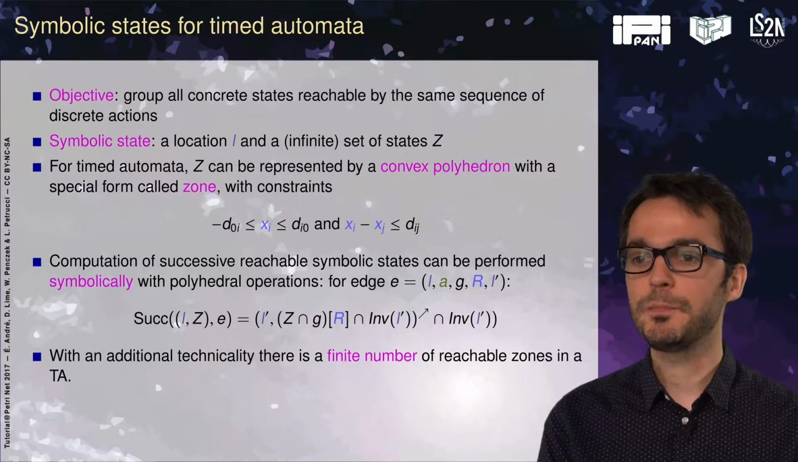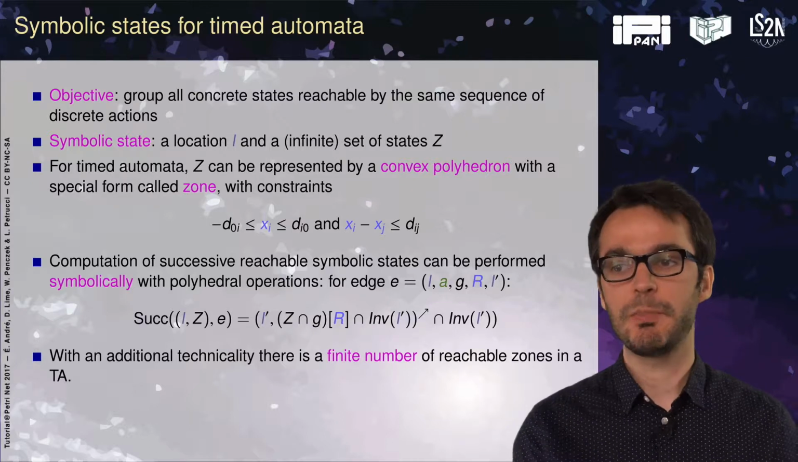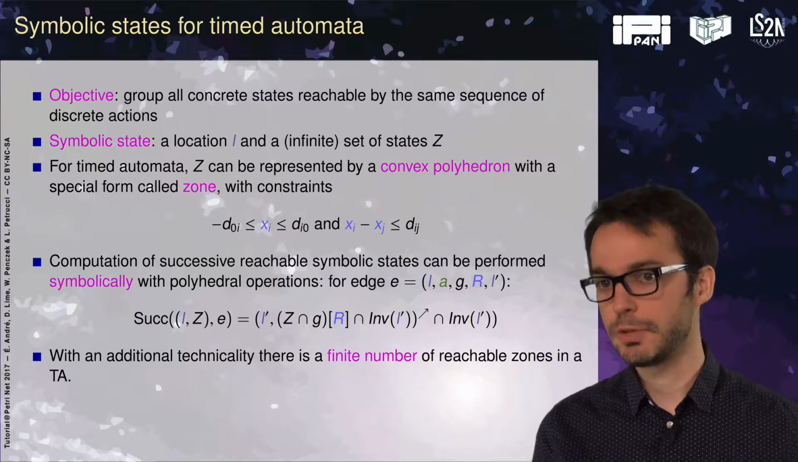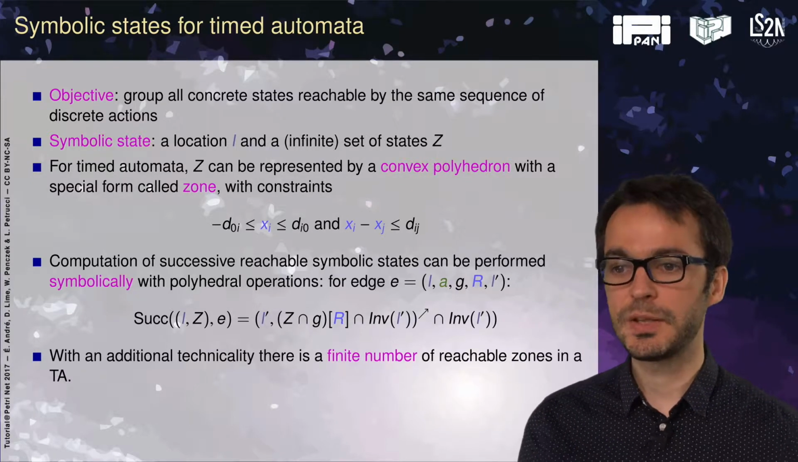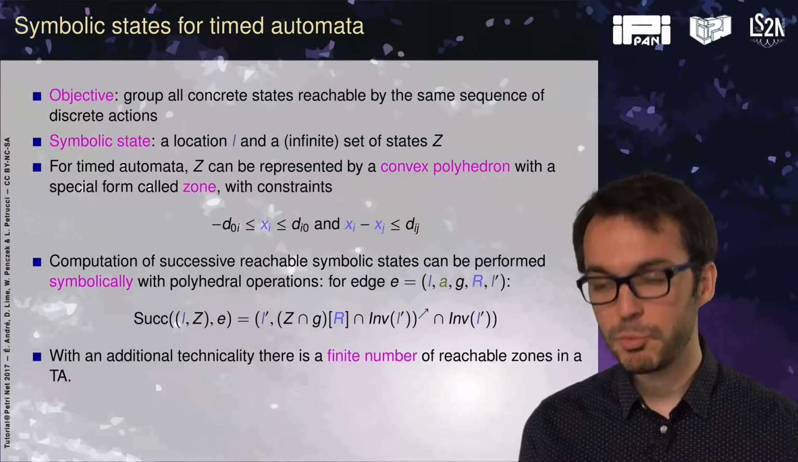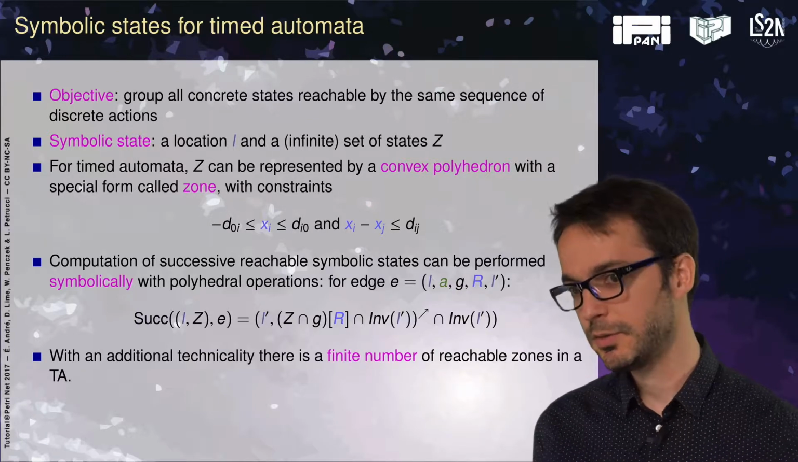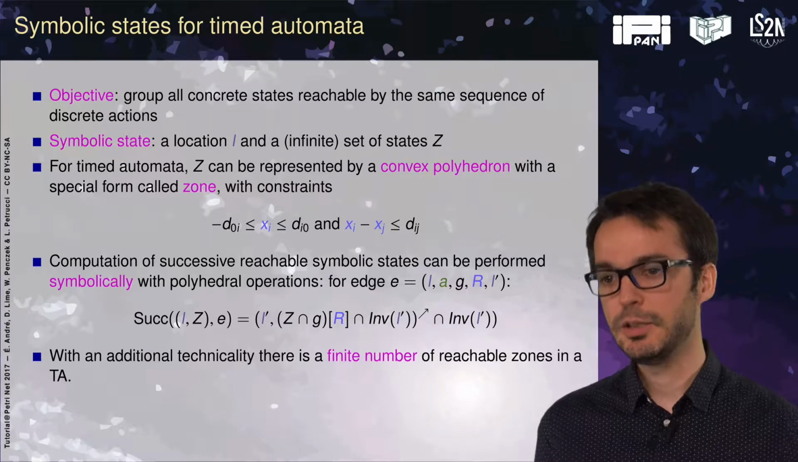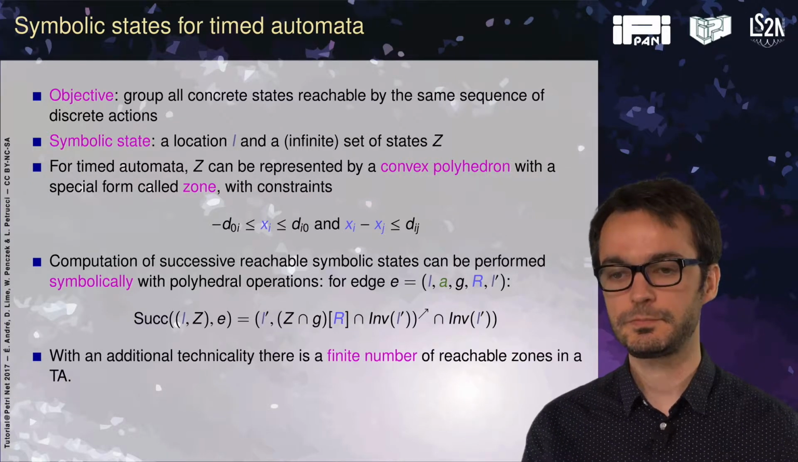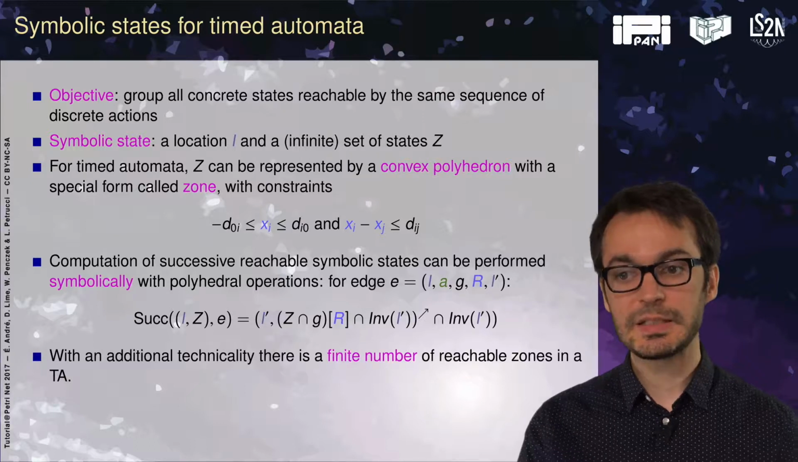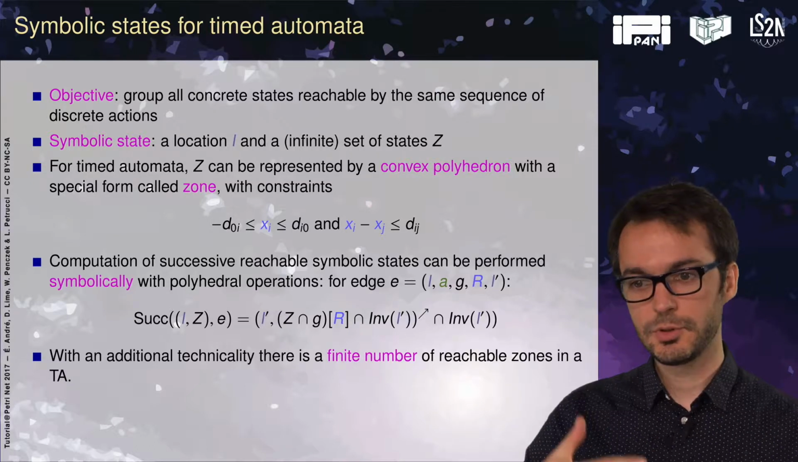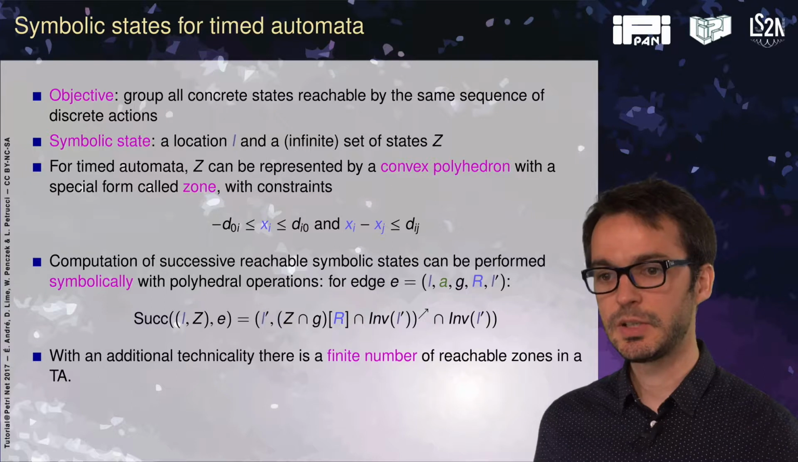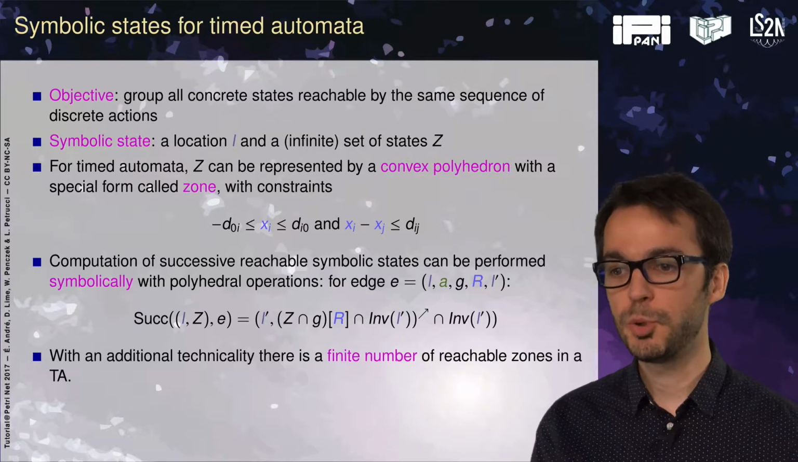And for time automata, Z can be represented by a convex polyhedron, which we call a zone, with constraints of the form: a constant smaller than a clock, smaller than another constant, and a difference of clocks, xi minus xj, smaller than a constant. We can do a symbolic computation of those successively reachable states using operations on polyhedra.